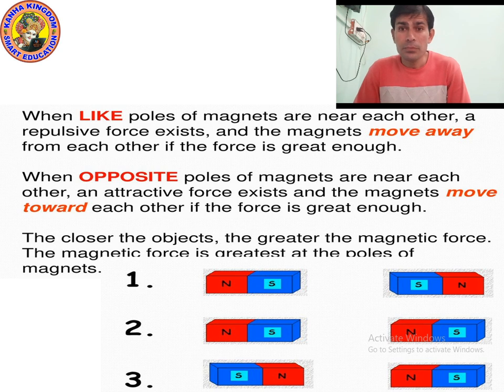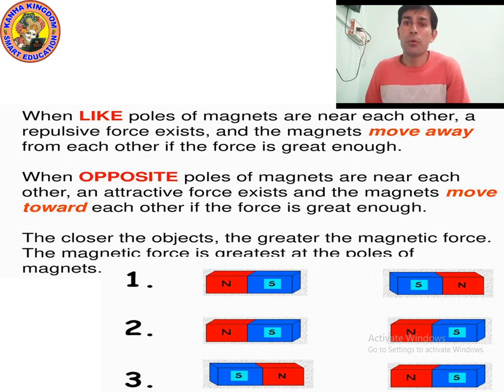So I can say that the south poles of both magnets and the north poles of both magnets will repel each other, and south-north or north-south poles will attract each other.